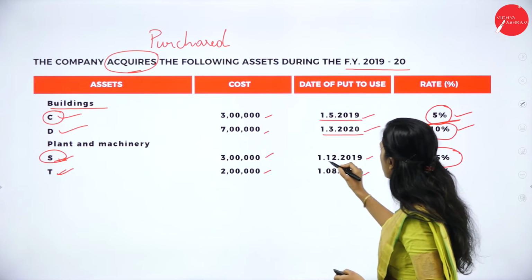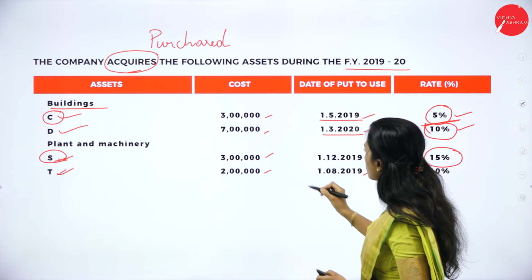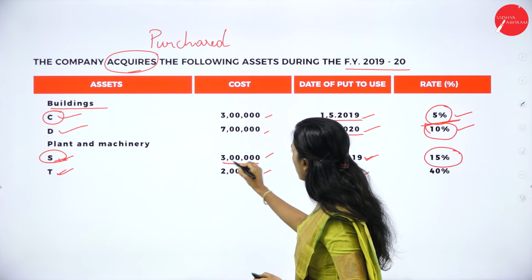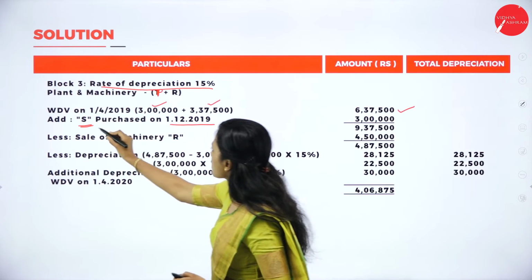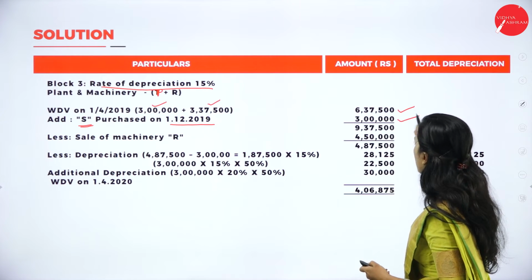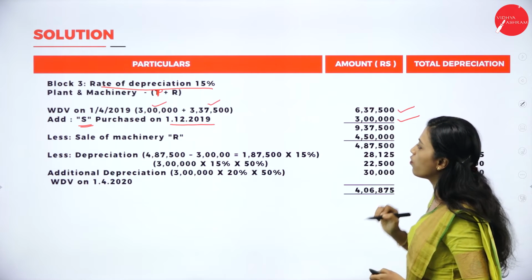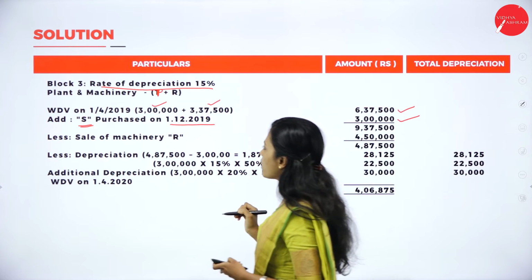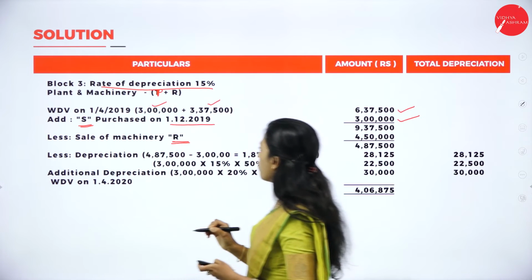Now purchased on 1/12/2019. So cost of purchase is 3 lakh. We have to add 3 lakh. See, purchased on 1/12/2019, it is 3 lakh. So we'll get 9 lakh 37,500.